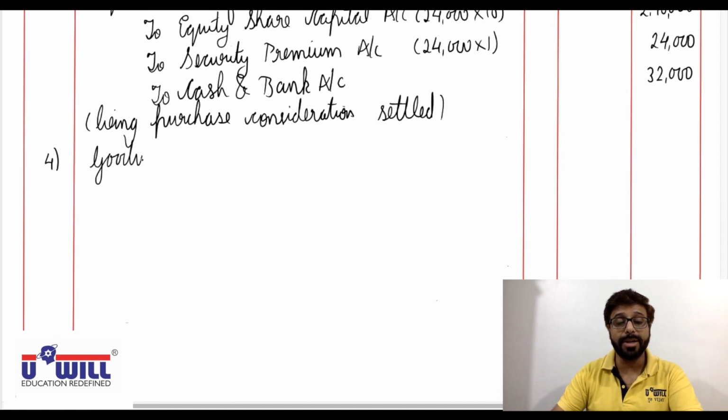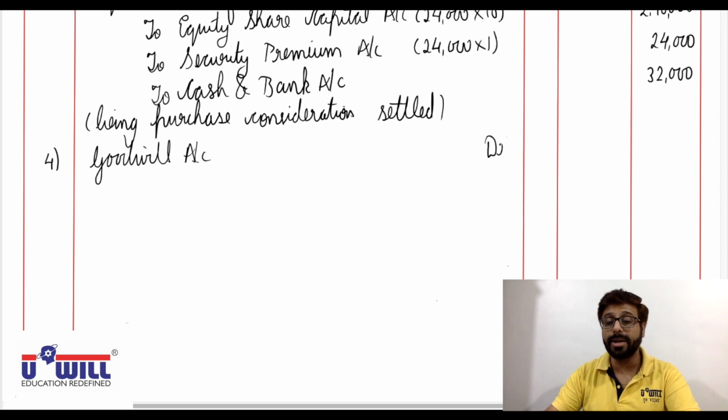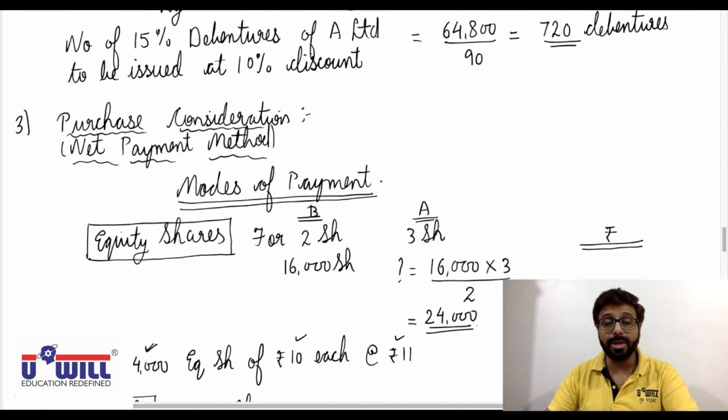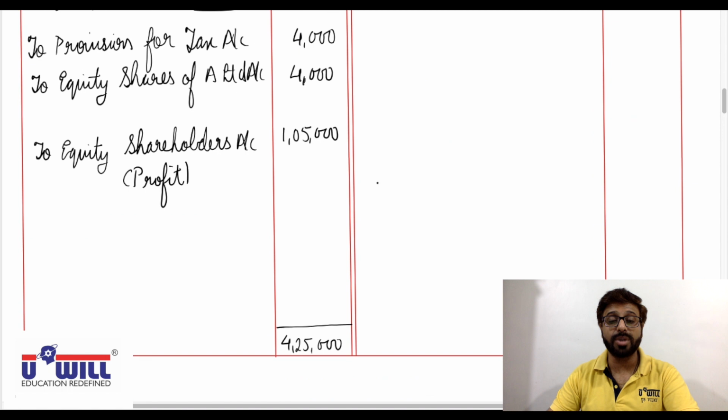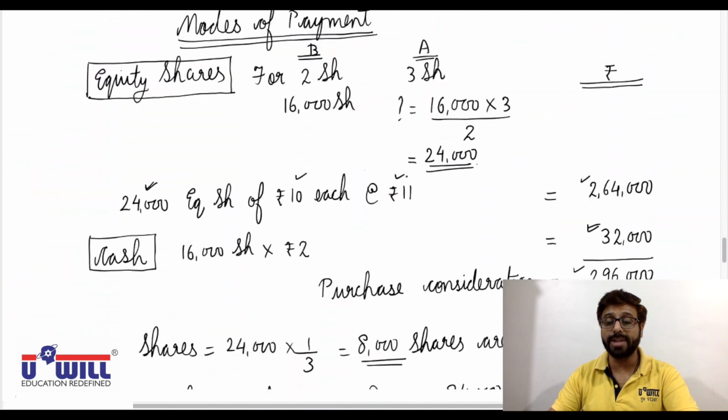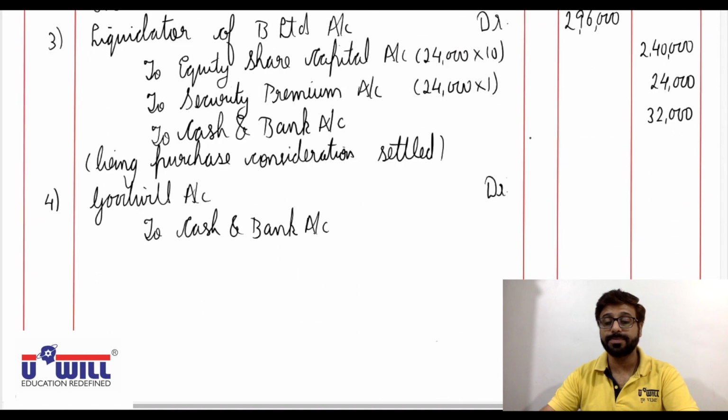Goodwill account debit to cash and bank account. And what are the amount of absorption expenses? 3000. So goodwill account debit to cash and bank account 3000.